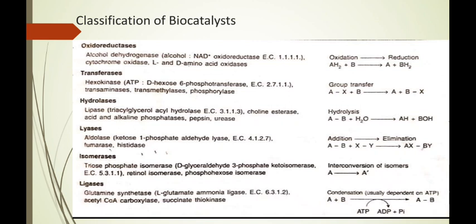Classification of biocatalyst. The biocatalysts have 6 classes such as oxidoreductase, transferase, hydrolase, lyase, isomerase, ligase. Oxidoreductase, enzyme involved in oxidation reactions. Example: alcohol dehydrogenase and cytochrome oxidase. Transferase, enzyme that catalyzes transfer of functional group. Example: hexokinase. Hydrolase, the enzyme which brings about the hydrolysis of compounds.